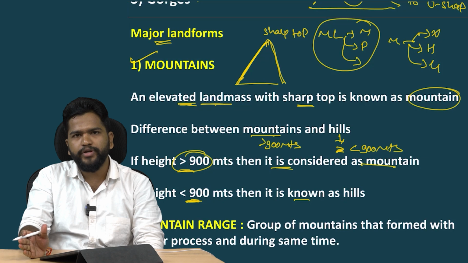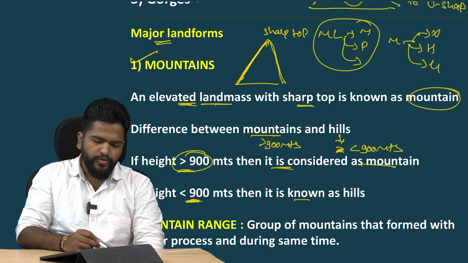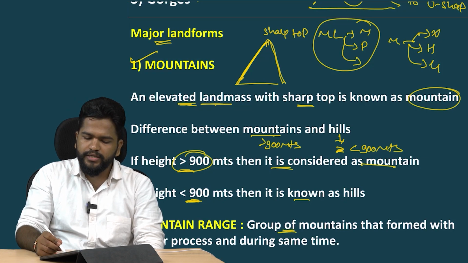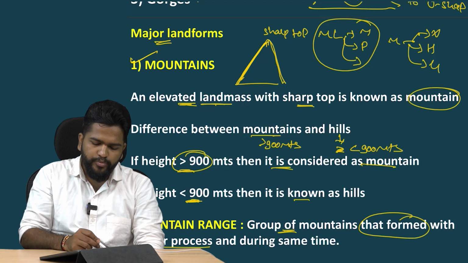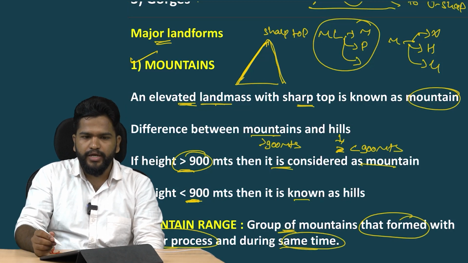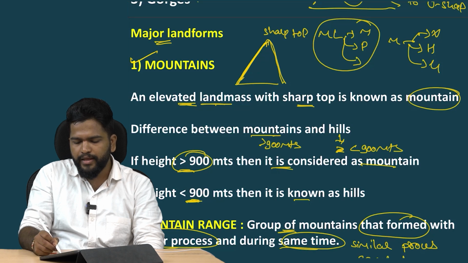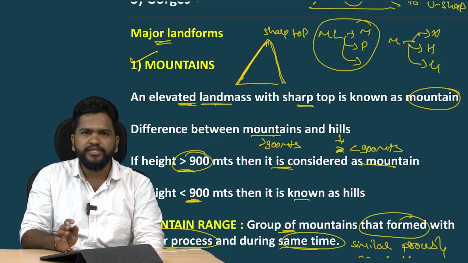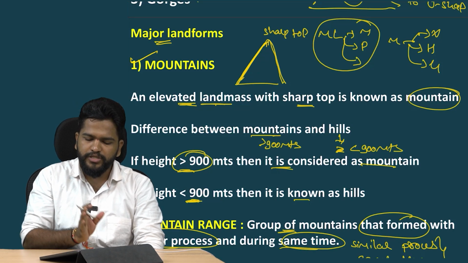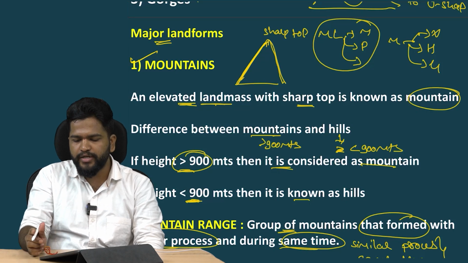mountain ranges and mountain chains. So first, looking at the mountain range: a group of mountains that formed with a similar process and during the same time. These are the two keywords that define the mountain range. There should be a similar process and it should be formed at the same time.